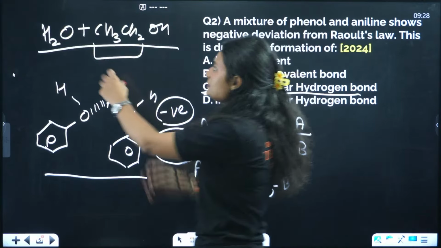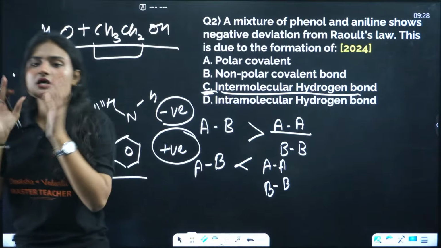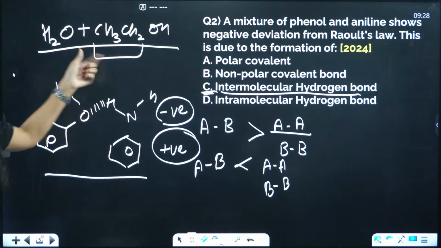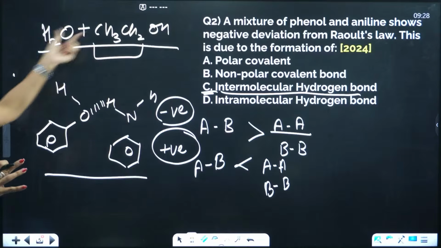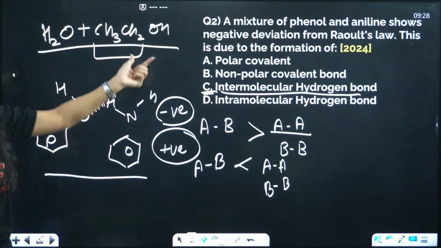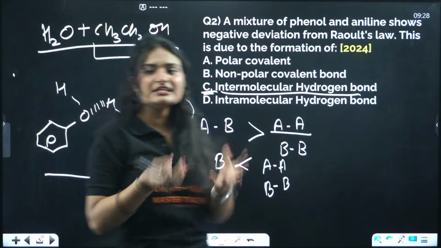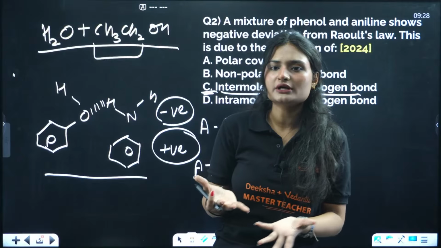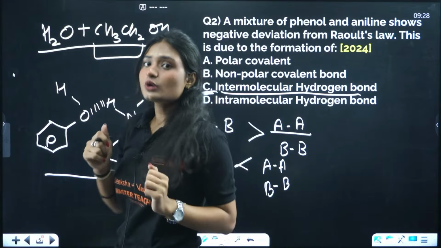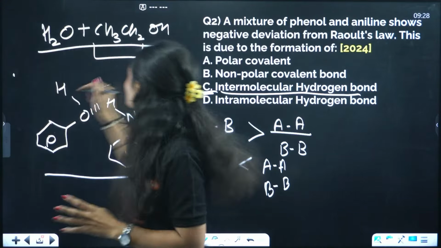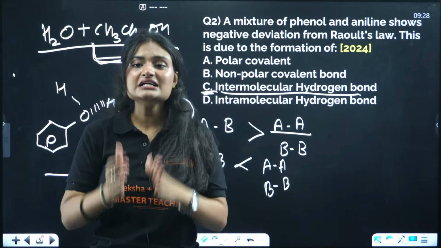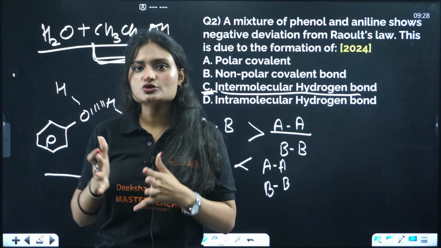So what will happen if you mix both of them? Due to this hydrophobic part, the overall hydrogen bonding... it's supposed to do hydrogen bonding, right? Oxygen here, hydrogen here, and obviously to some extent it will do hydrogen bonding. But when you mix water and ethanol, this R group, this hydrophobic part, comes in between and prevents the hydrogen bonding.